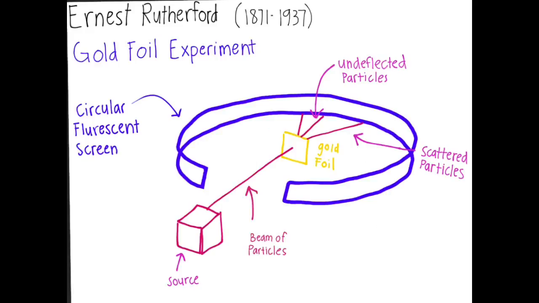Ernest Rutherford proposed the nuclear atom as a result of the gold foil experiment in 1911. He fired a beam of alpha particles through a piece of gold foil and observed the location at which the particles landed on the screen. If the plum pudding model was correct, each particle should have gone directly through the foil, meaning that an atom was a vast amount of empty space and could easily be passed through by any particle. However, a small handful of particles were deflected slightly from the straight path, about 1 or 2 degrees. Even bigger, 1 in 20,000 particles deflected approximately 90 degrees or more from the parent beam.